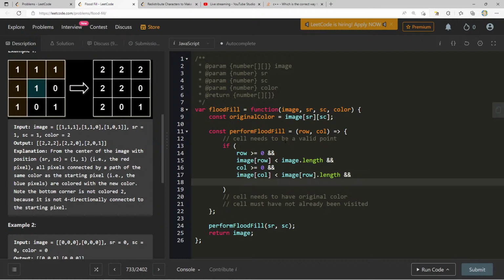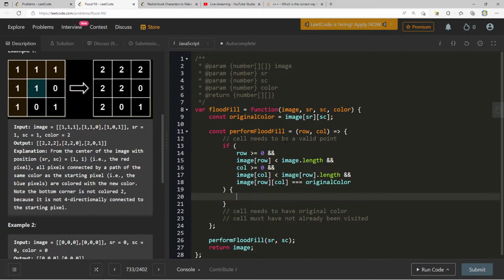And if all this is true, we also need to make sure that the image at row, column is equal to the original color. Then what can we do?